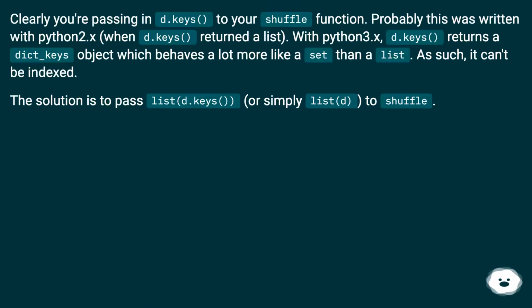Clearly you're passing in d.keys() to your shuffle function. Probably this was written with Python 2.x, when d.keys() returned a list. With Python 3.x, d.keys() returns a dict_keys object, which behaves a lot more like a set than a list. As such, it can't be indexed. The solution is to pass list(d.keys()), or simply list(d), to shuffle.